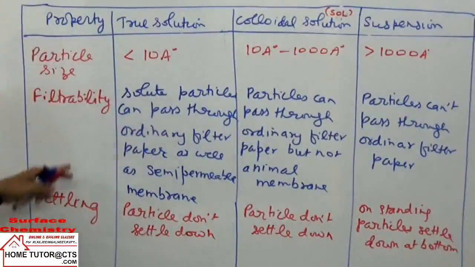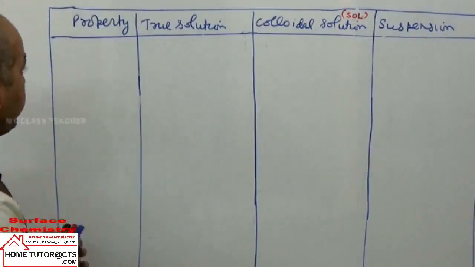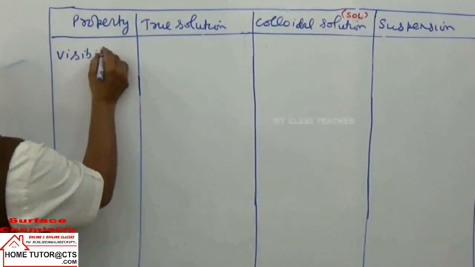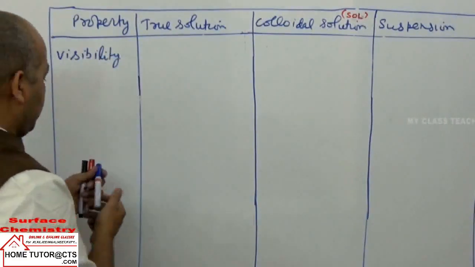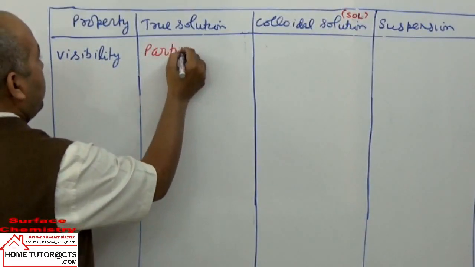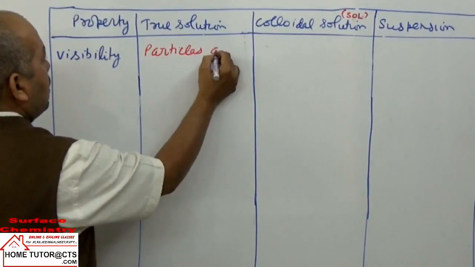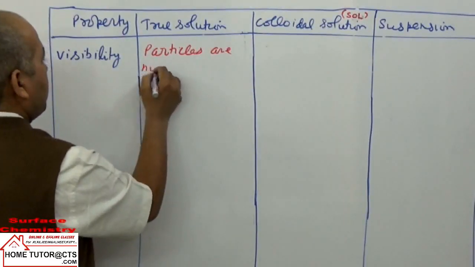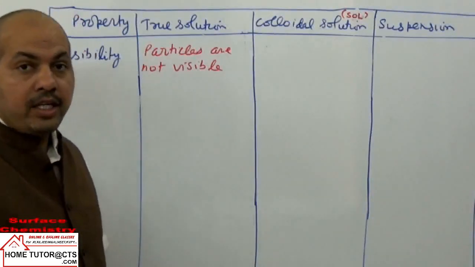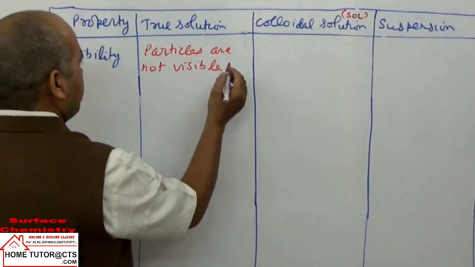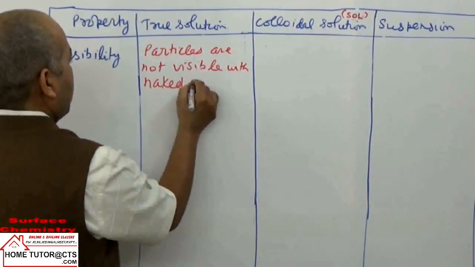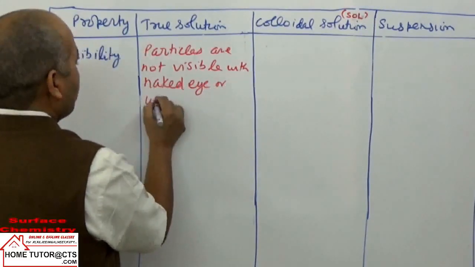Okay. Now the next property we can take here is visibility. Visibility of particles. In this case, particles are not visible by naked eye or even ultra microscope. Not visible with naked eye or ultra microscope.